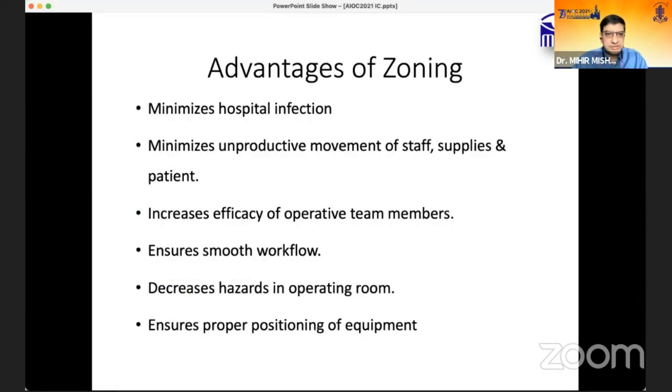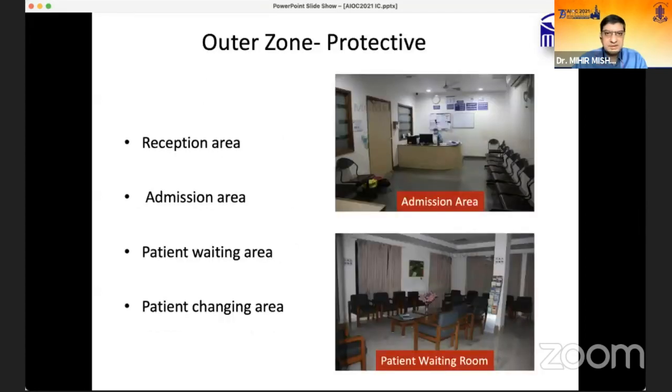So the advantage of zoning is mainly that it minimizes hospital infection, minimizes unproductive movement of staff, supplies, and patients, increases the efficacy of the operating team members, ensures smooth workflow, decreases hazards in the operating room, and ensures proper positioning of the equipment.